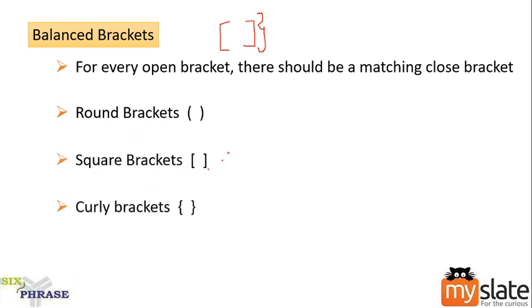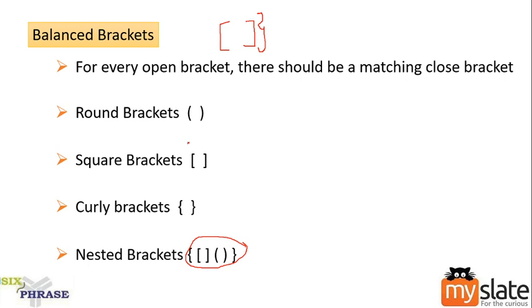These are the three brackets which will be used in this question. Also there is a different type called nested brackets. Having one bracket within another, that is what we call nested brackets. So these are the types of brackets: round, square, curly, and nested brackets.